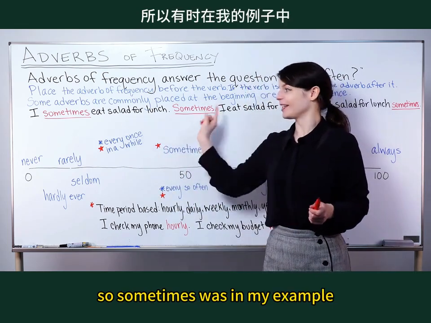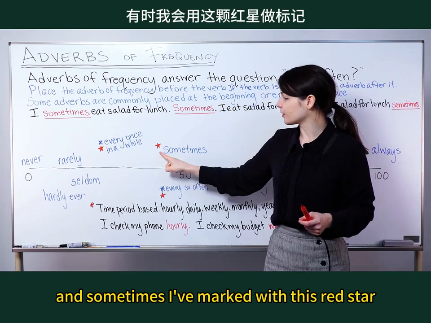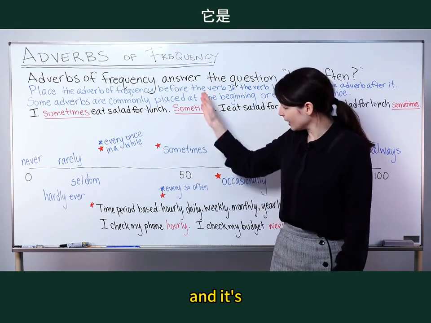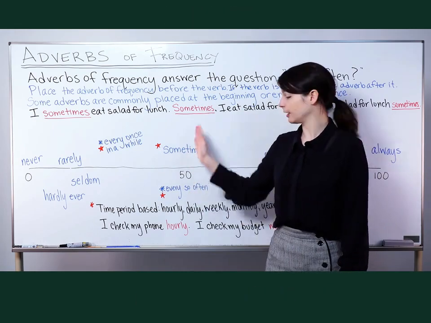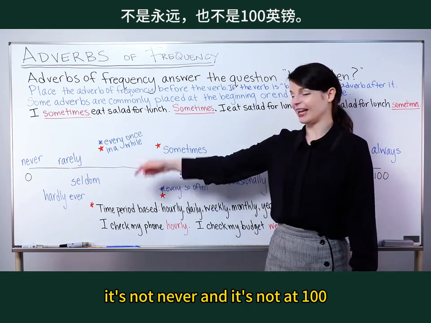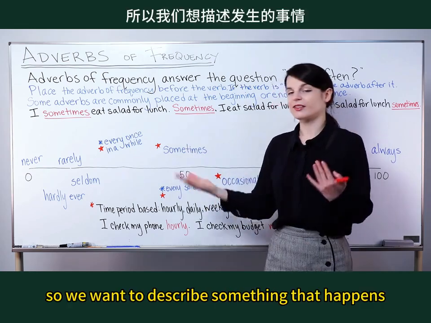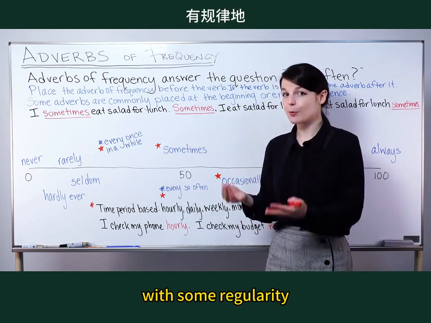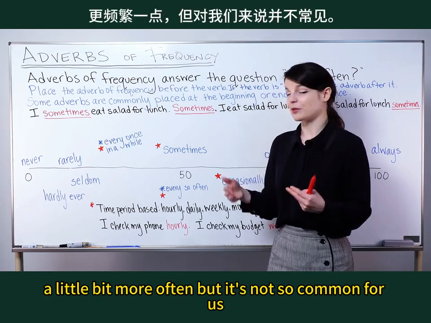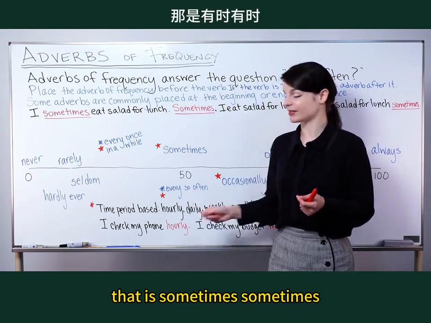Sometimes was in all of my example sentences. And sometimes I've marked with this red star. Sometimes can be used at the beginning or at the end of a sentence. And it's pretty much on the 50 mark here on the scale. So it's like the halfway point. It's not never and it's not at 100. So we want to describe something that happens with some regularity. There's perhaps some schedule to it or something that we do a little bit more often, but it's not so common for us. That is sometimes.